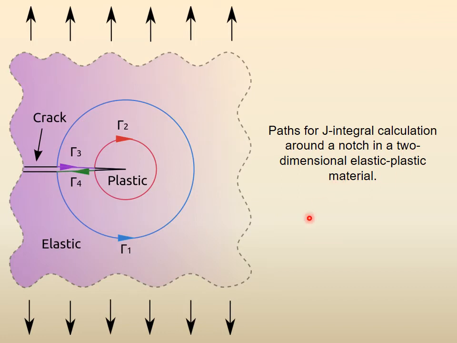We are taking a 2D view, the third dimension, the thickness, we are not taking, it is just the front 2D view. But what is important is that the way this integral is defined, the path around the crack is not important. Whichever path you take, it is a path independent integral, and irrespective of the path that you choose, it will give you the same result.